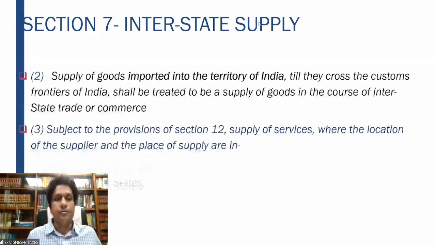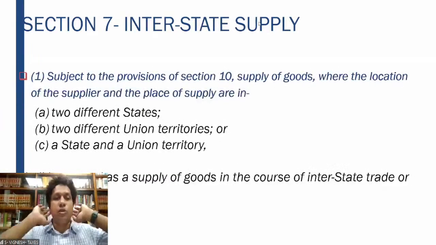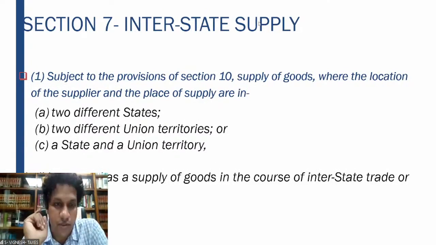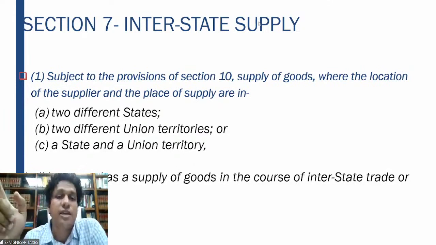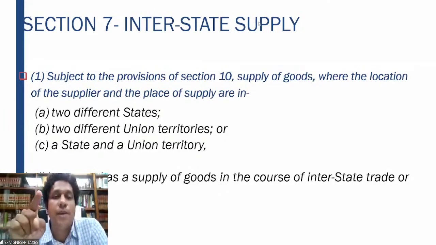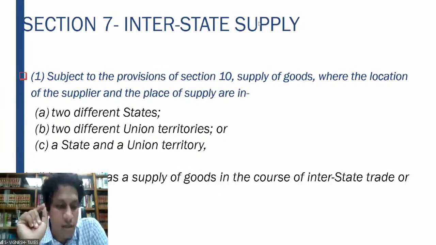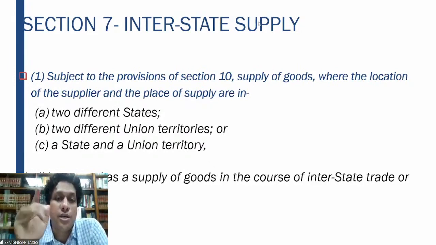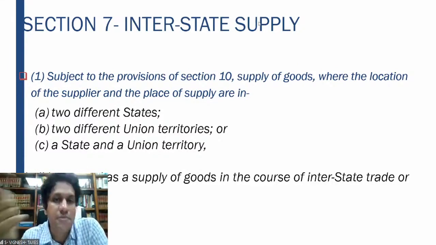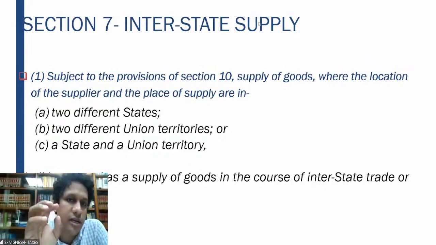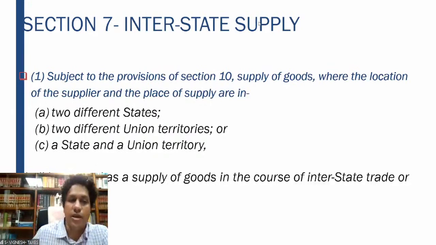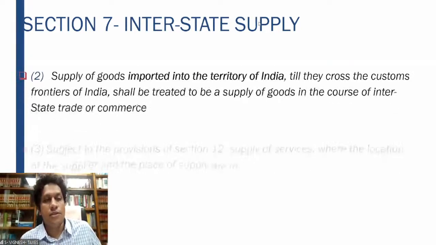Next. When I said subject to the provisions of Section 10, Section 10 covers your place of supply provisions. In that section, the place of supply is clearly mentioned. In certain supplies, what is to be treated as the place of supply is clearly specified, so whatever is mentioned there, we have to take into consideration when determining whether it is an interstate supply or an intrastate supply, right? So that is your first section.